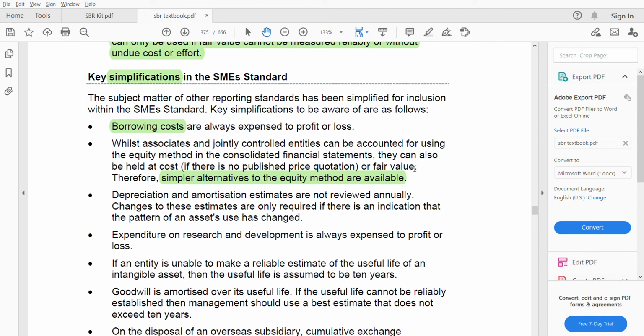Next, depreciation and amortization. Depreciation and amortization estimates are not reviewed annually. Changes to this estimate are only required if there is an indication that the pattern of an asset's use has changed. Whereas in full IFRS, you have to review annually. But here, it's not required. Only if the asset's use has changed, then you do.